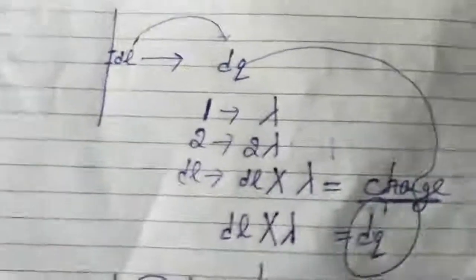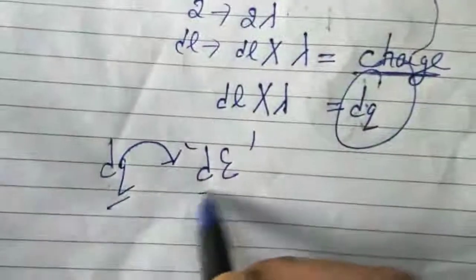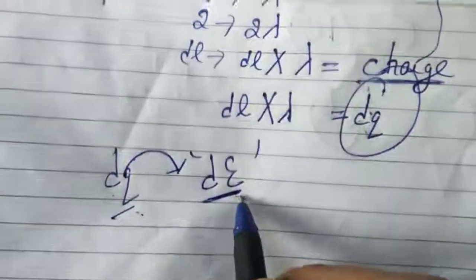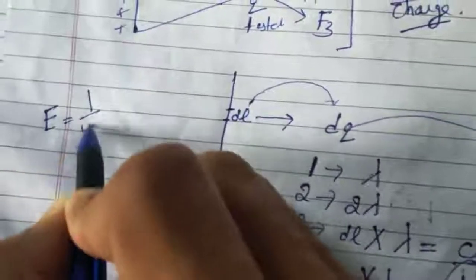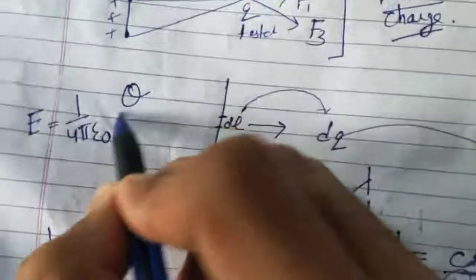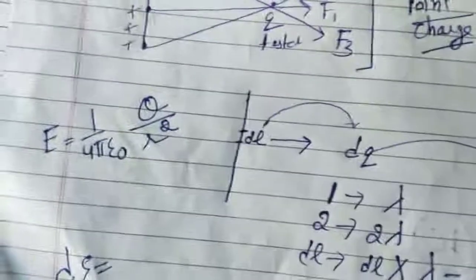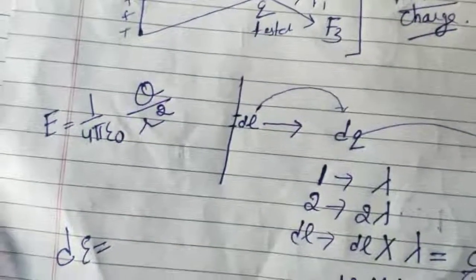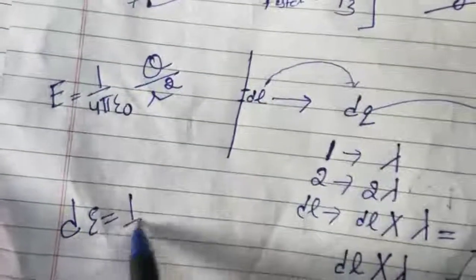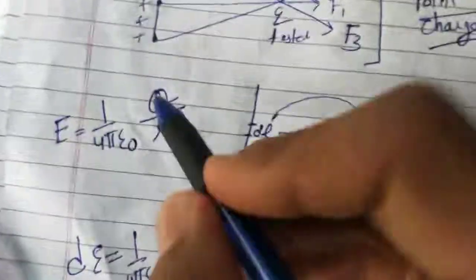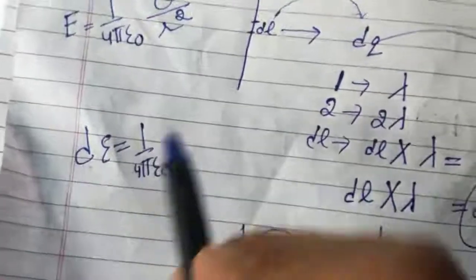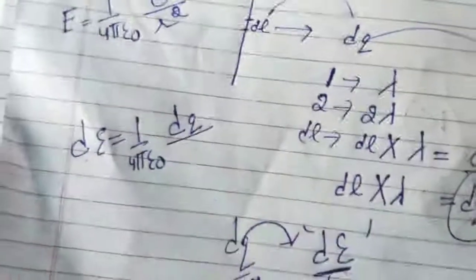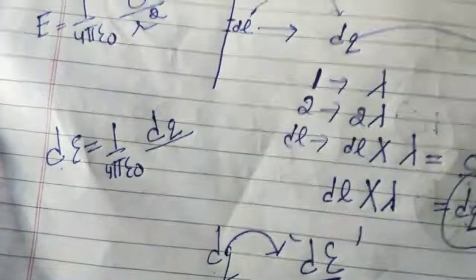That means we assume that the electric field intensity applied by this charge is dE. So dE is equal to, what is the formula of electric field intensity? We have calculated 1 upon 4 pi epsilon naught, charge upon distance of the test charge. What is this charge? dE is due to dq, so dE is dq upon r square, where r is the distance we have assumed.